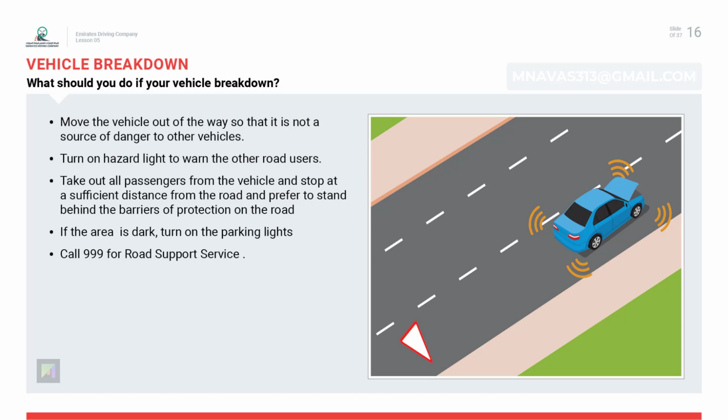Vehicle breakdown. What should you do if your vehicle breaks down? Move the vehicle out of the way so that it is not a source of danger to other vehicles. Turn on hazard lights to warn the other road users. Take all passengers out of the vehicle and stop at a sufficient distance from the road, and prefer to stand behind the barriers of protection of the road. If the area is dark, turn on the parking lights. Call 999 for road support service.